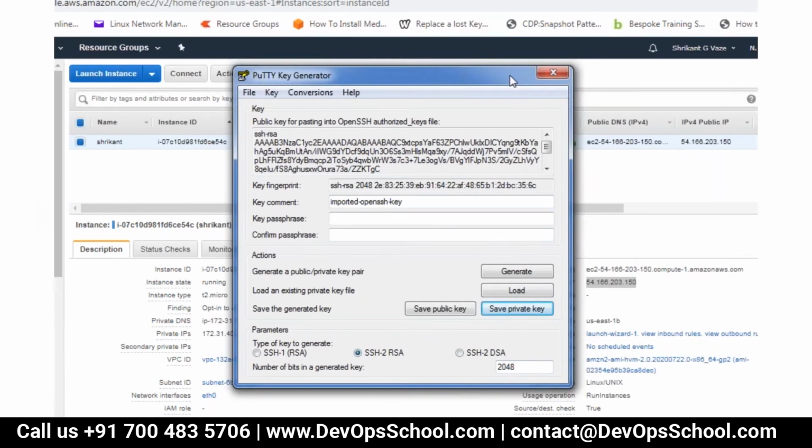Am I audible? Yeah. So you are saying the PPK file is for your server. Can we use the same PPK file for another server as well? Other server in the sense, when you create another EC2 instance, will I be able to log in through your PPK file? No, you need to have this private key with you. Then you will be able to log in.